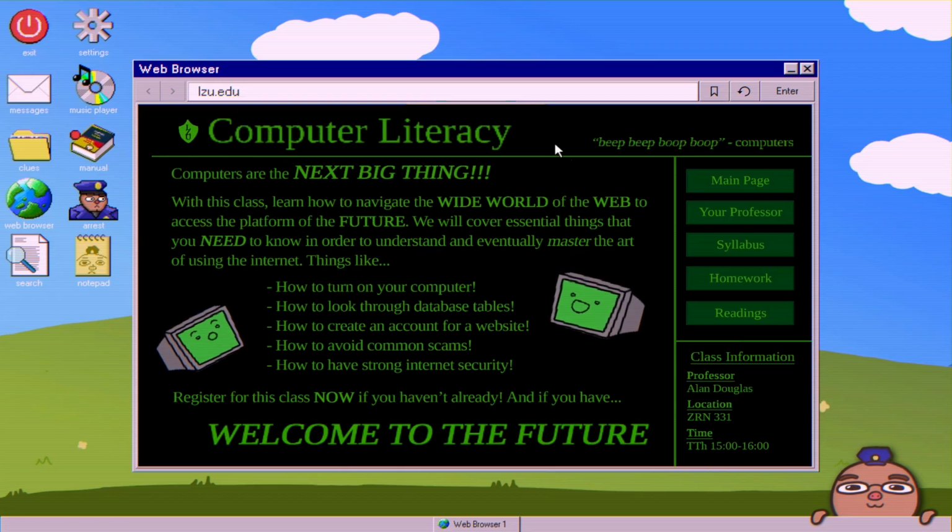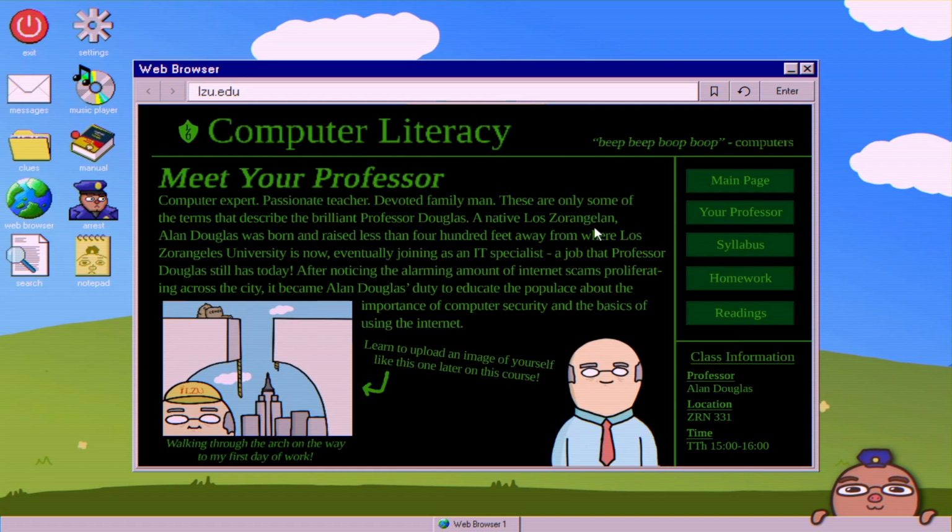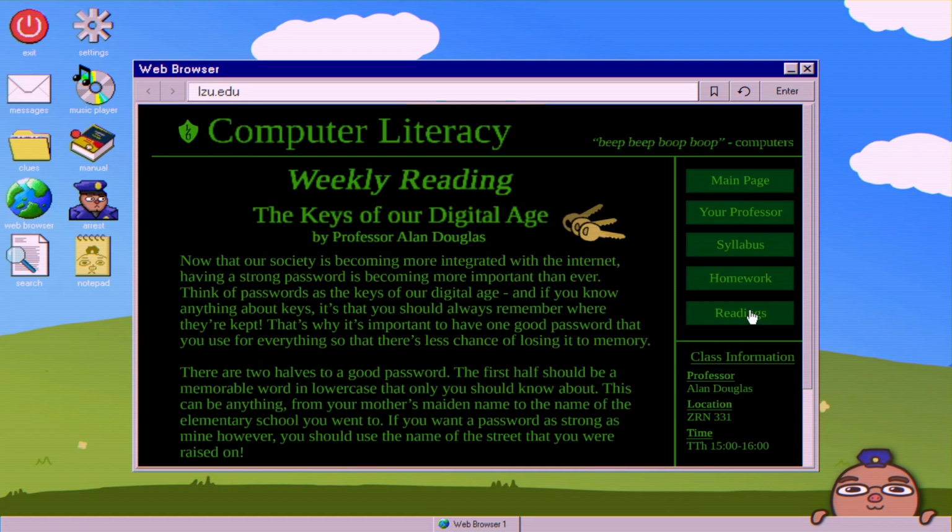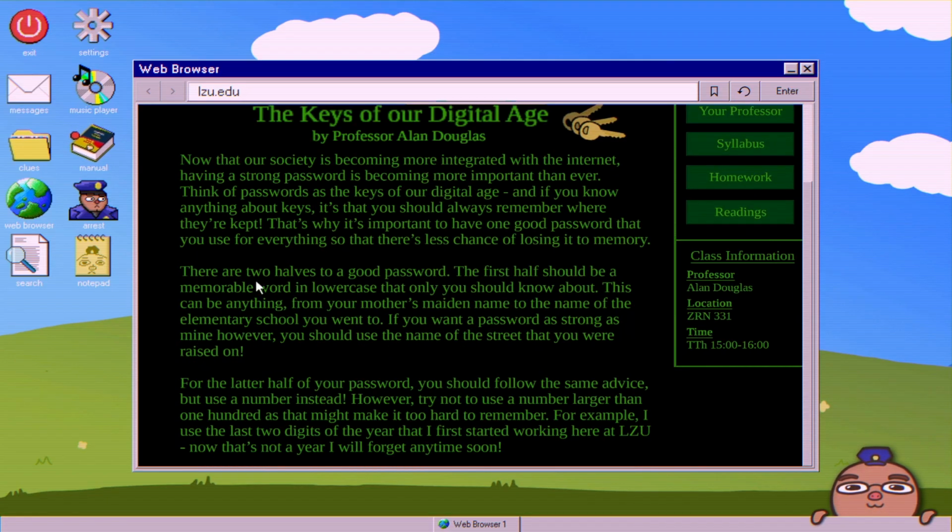So you go to the computer literacy class, and just to confirm, yes, this is Professor Alan Douglas. You go to the readings, and about halfway down, he says there are 2 halves to a good password. The first half should be a memorable word in lowercase that only you should know about. This can be anything from your mother's maiden name to the name of the elementary school you went to. If you want a password as strong as mine, however, you should use the name of the street that you were raised on. So that's the first half of his password. For the latter half of your password, you should follow the same advice, but use a number instead.